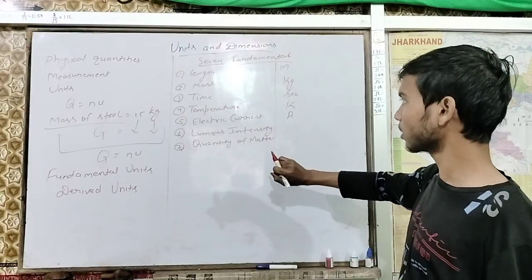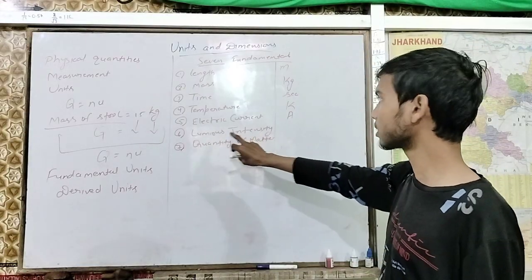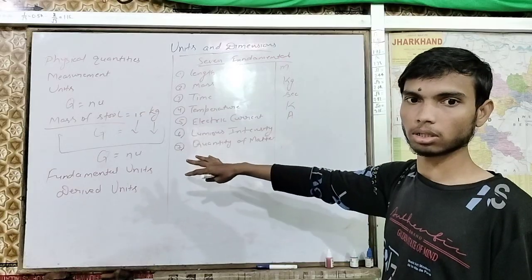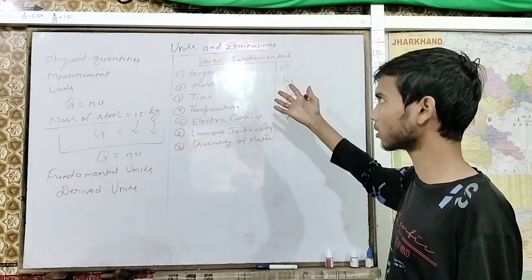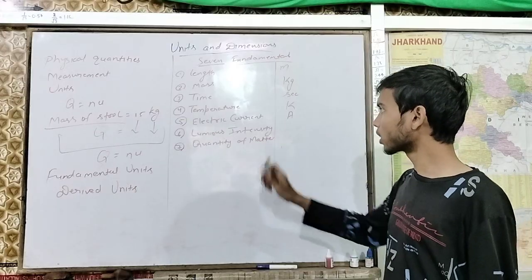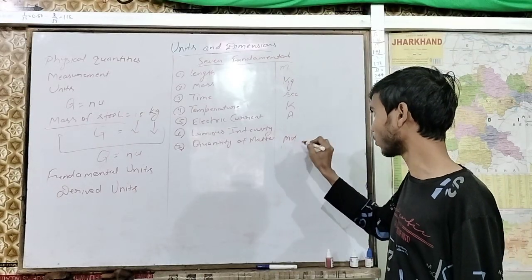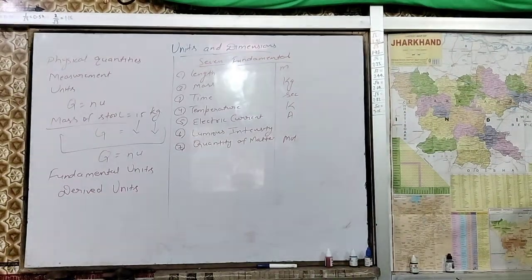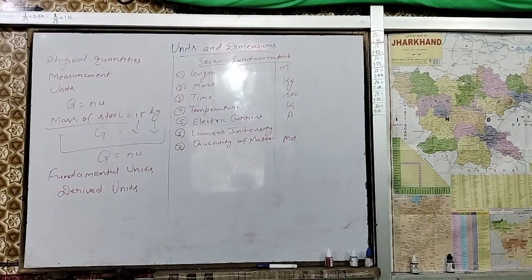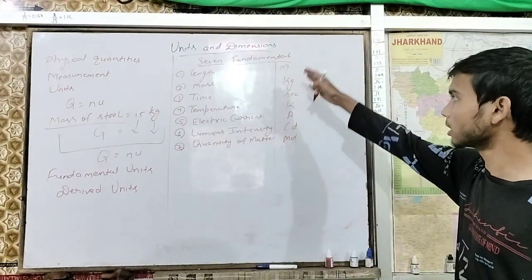Luminous intensity. It is said that luminous intensity is not studied too much in 11th class or in 12th class. But okay, quantity of matter, mole. Luminous intensity, candela. These are symbols, these are also units.